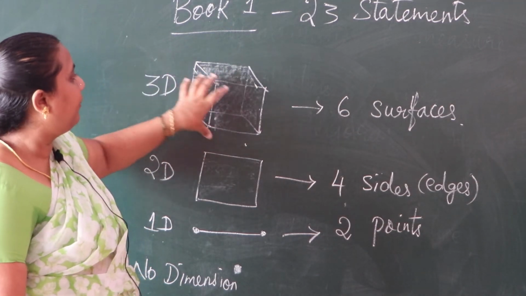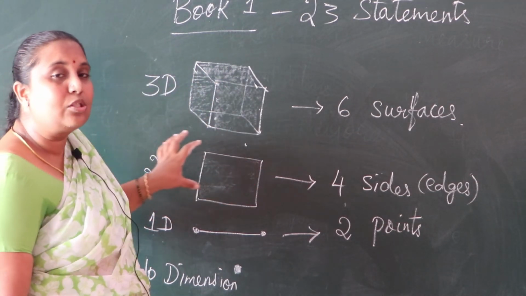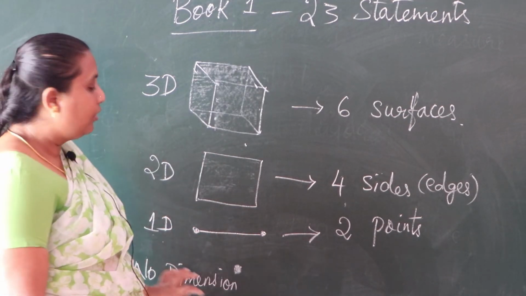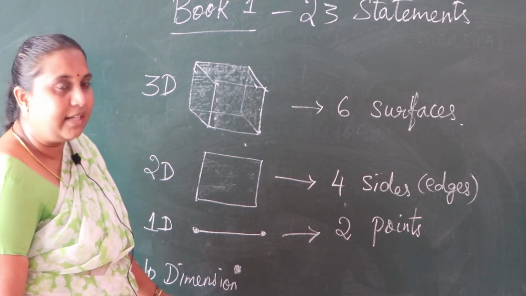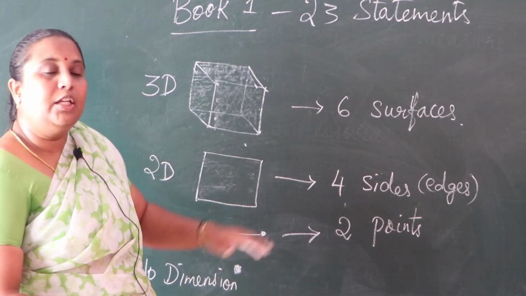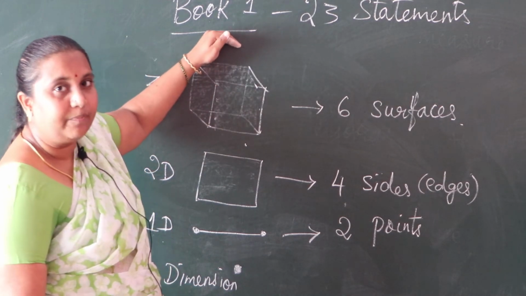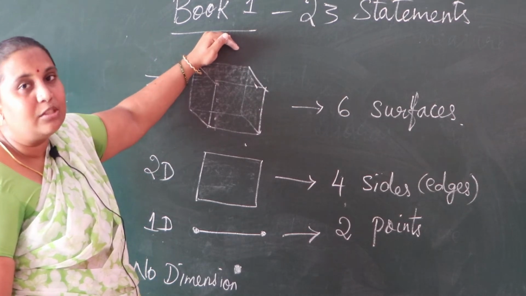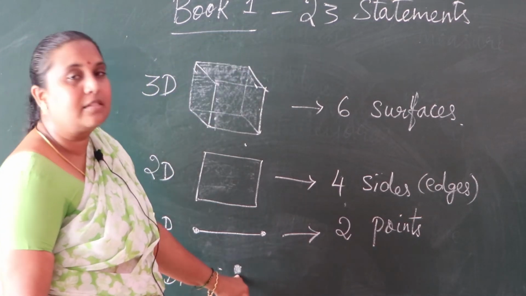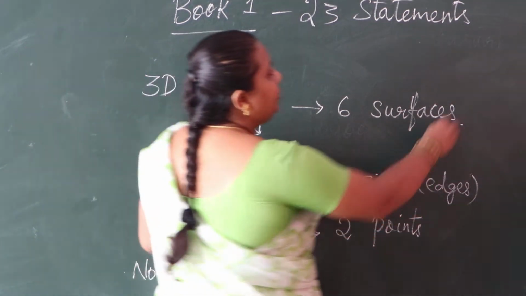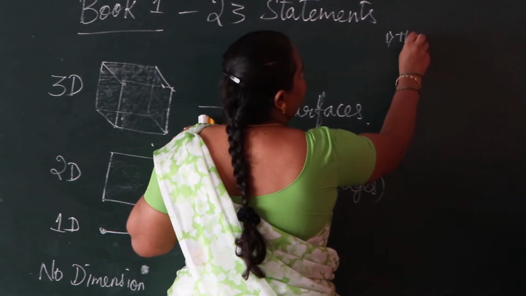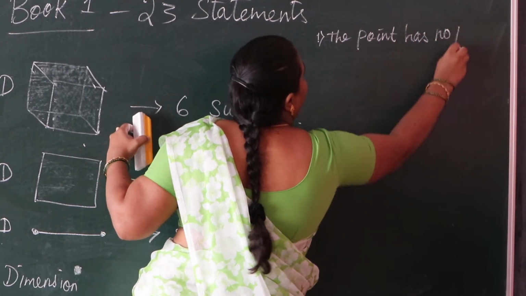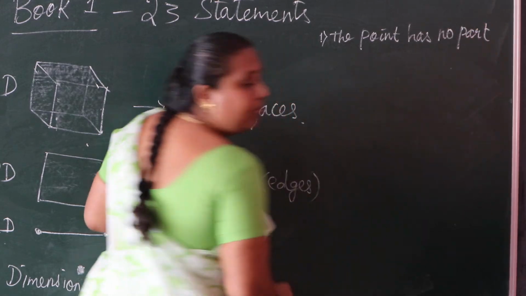So it is a 3D figure, and it is a 2-dimensional figure, and it has a 1-dimensional figure, and a point has no dimension. So in Euclid's book 1, he gave so many points, that is statements, that is universal truths. So a point has no part. That is the first thing. The point has no part.